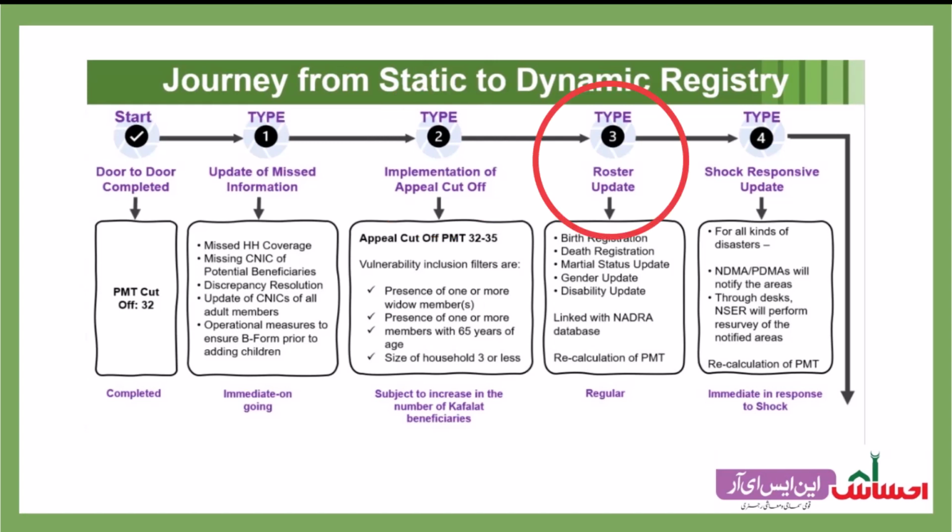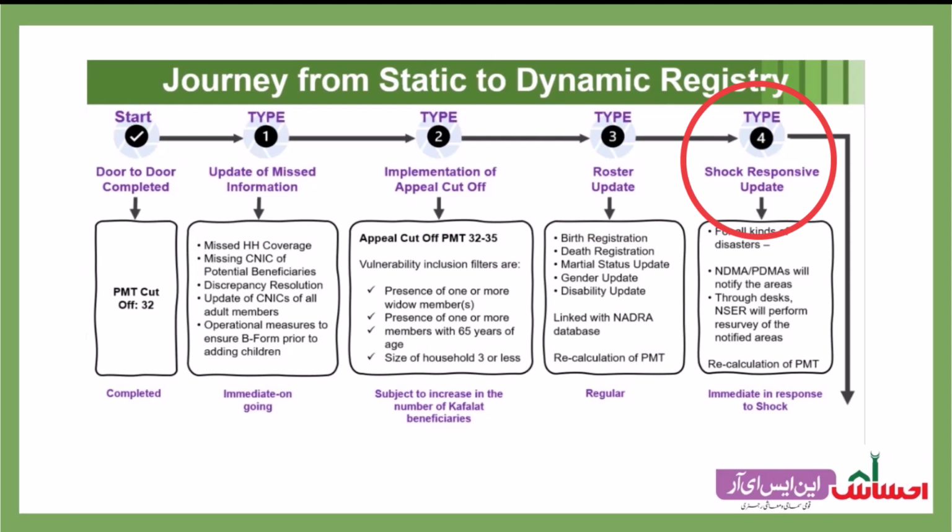Type 3 intervention is the update in the beneficiaries roster. The roster update is an ongoing intervention which is being done across all Ehsaas registration centers in the country. Through this intervention, beneficiaries can visit any Ehsaas registration center to reflect demographic changes in their households and update their roster information. The key demographic changes include birth registration, death registration, marital status update, gender update, and disability update.